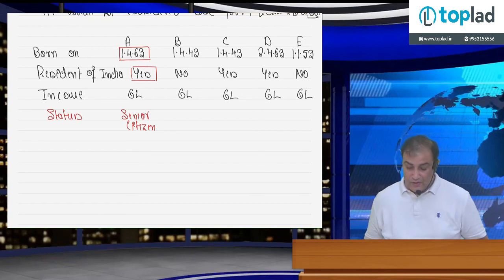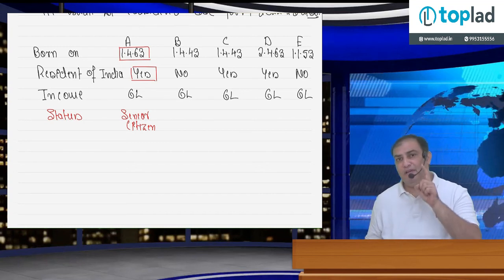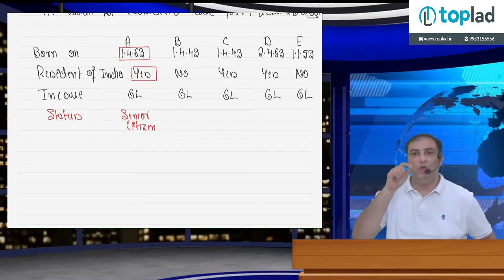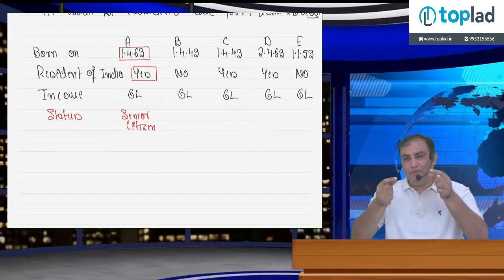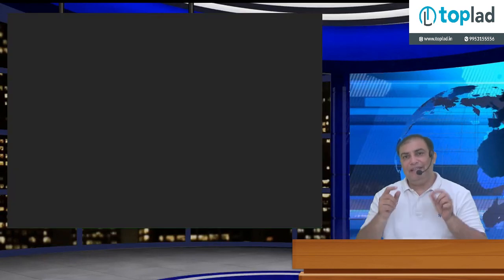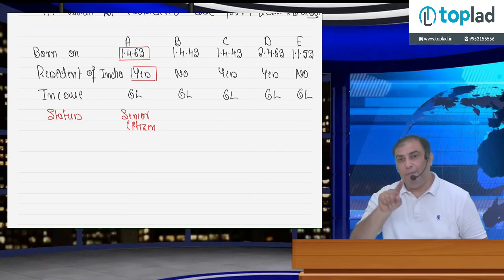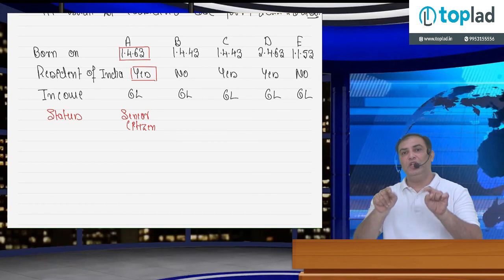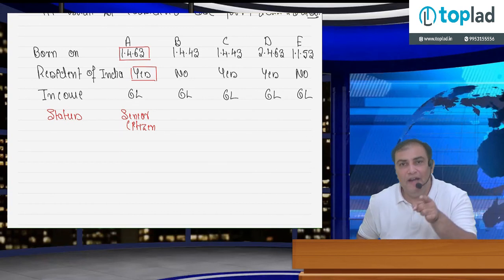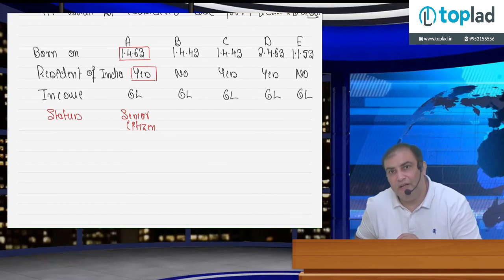Mr. B, 1/4/1943. As per CBDT circular, if an individual was born on 1/4/1943, he can be considered super senior citizen for previous year 22-23, provided he is a resident of India.